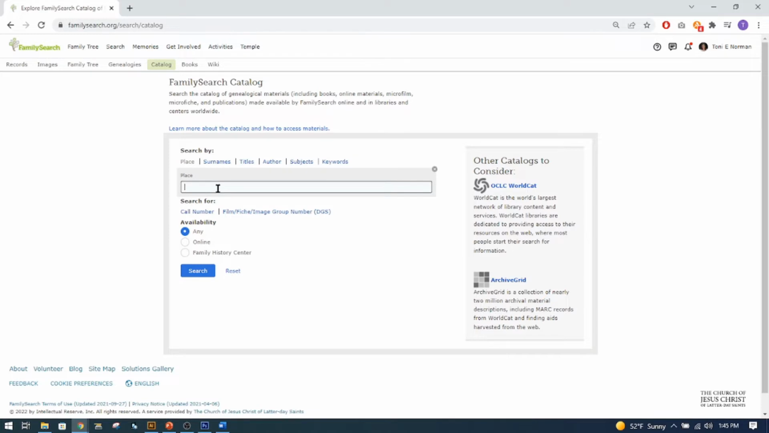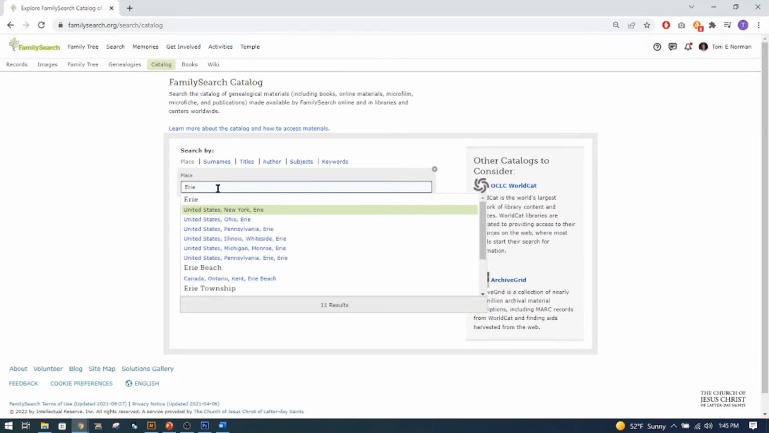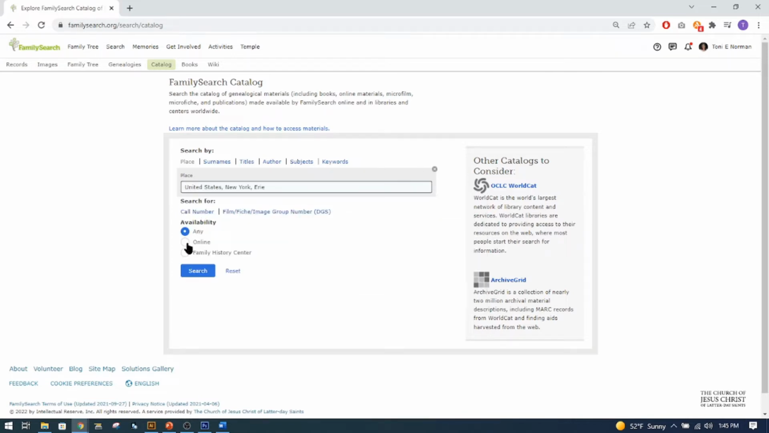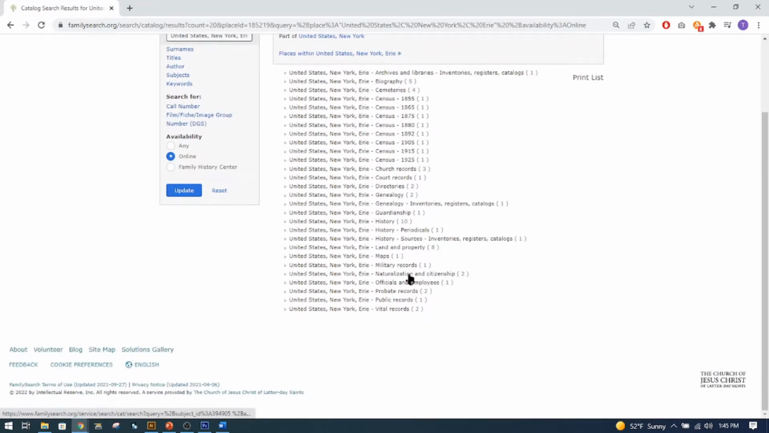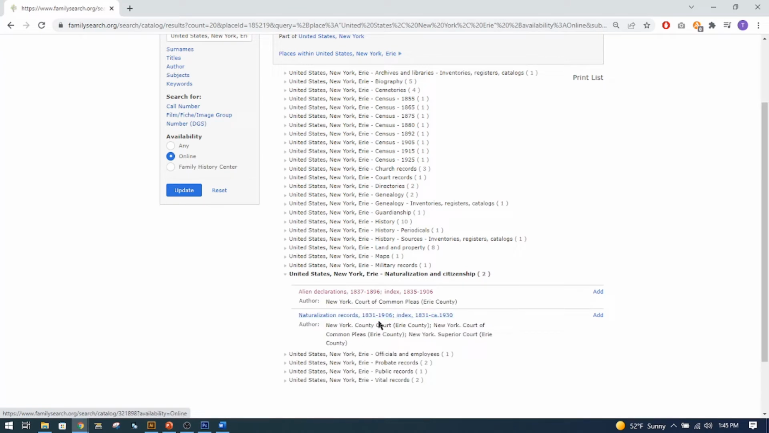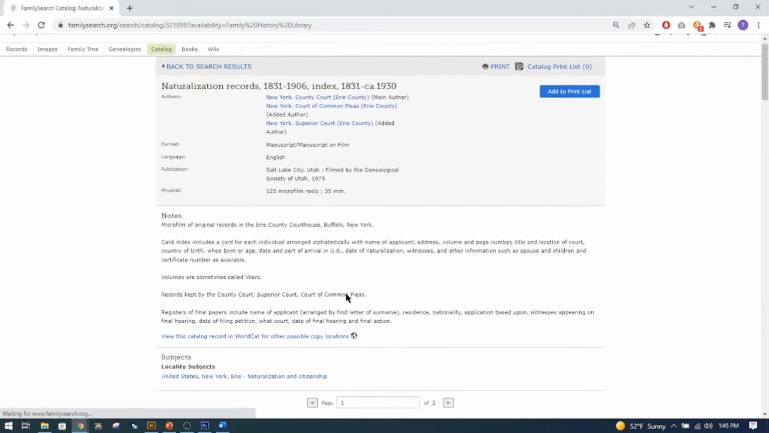Okay, let's try Erie, New York. That's on the top. Okay, and online search. And here we have naturalization and citizenship. Now I clicked on both of these, I think. Let's do this one, naturalization records.